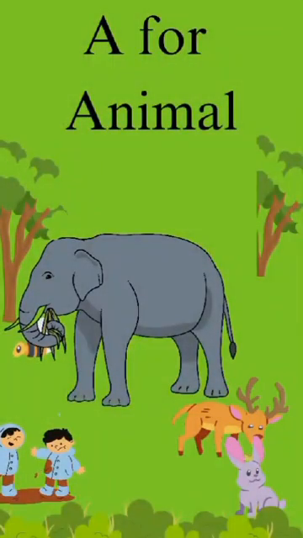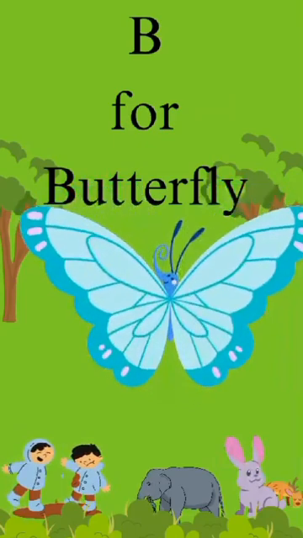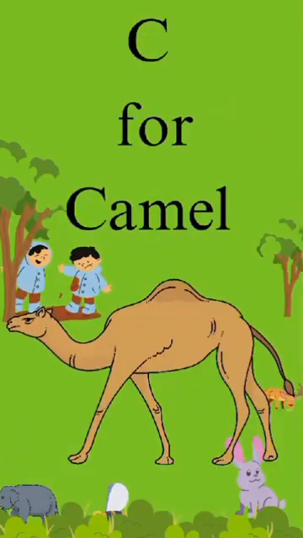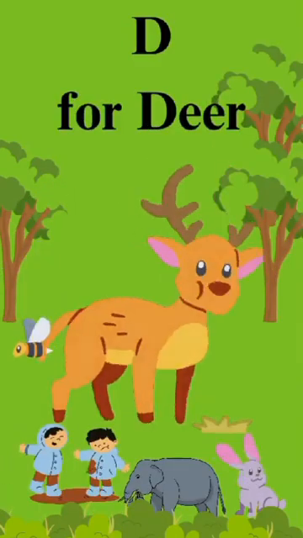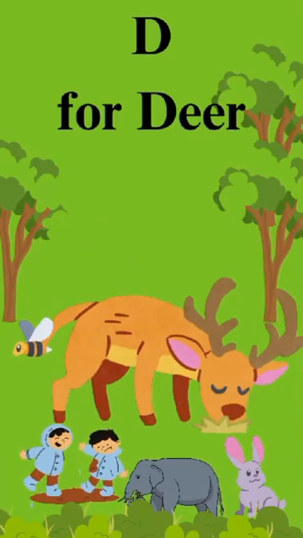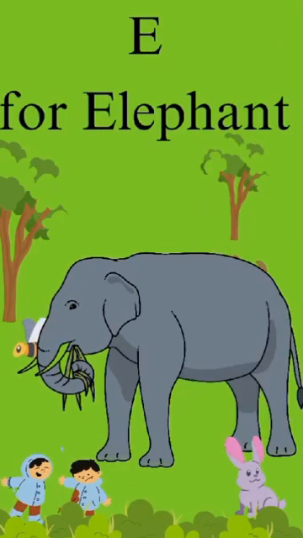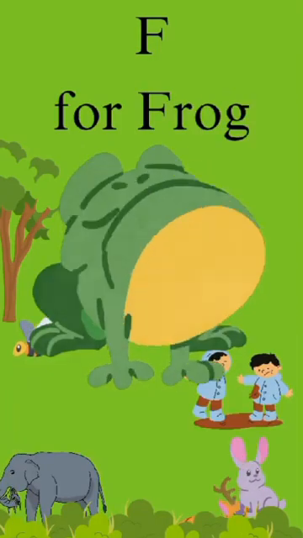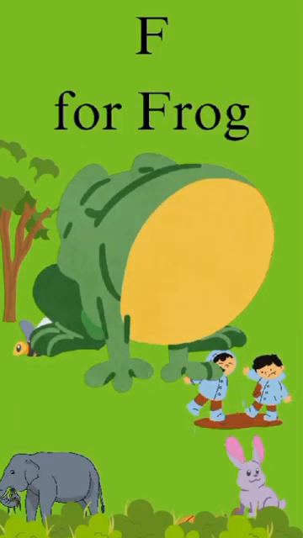A for animal. B for butterfly. C for camel. D for deer. E for elephant. F for frog.